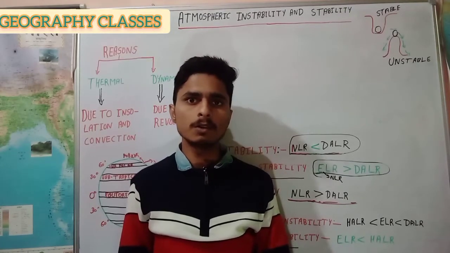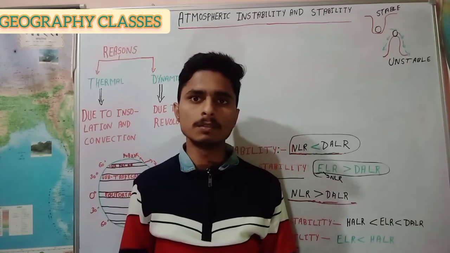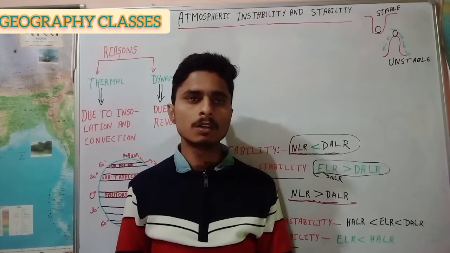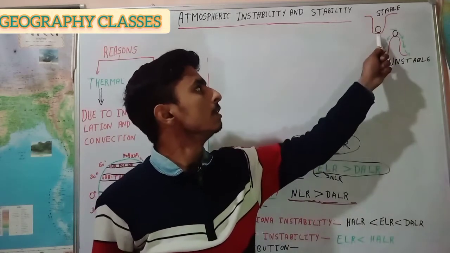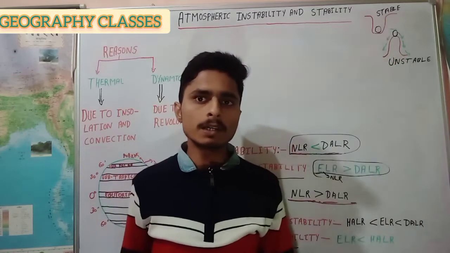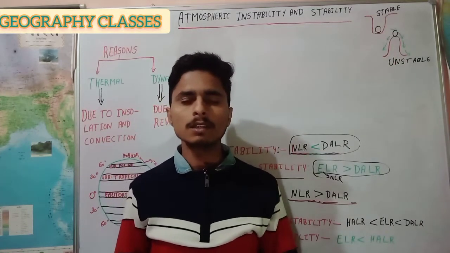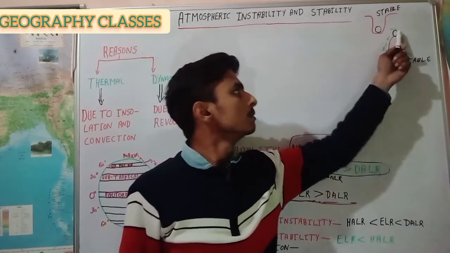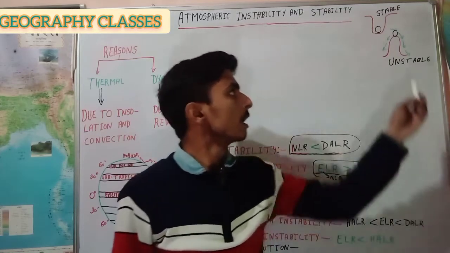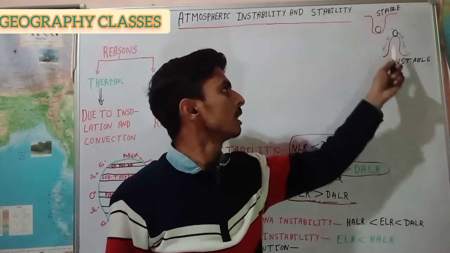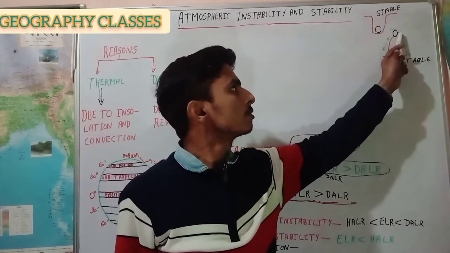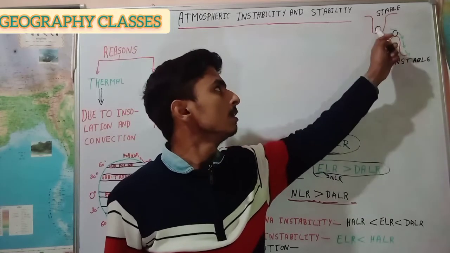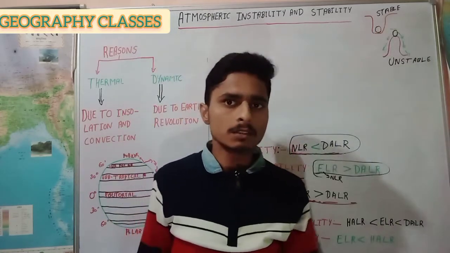Today I will discuss atmospheric stability and instability. Have you ever thought about stable and unstable conditions? Look at this figure. Suppose we put a ball here. If we apply an impetus or impulse to this ball, then there is no displacement. But if we apply the impulse to this ball in either this direction or this direction, then the ball tends to move downward, and it is called an unstable condition, and here this ball is called in a stable condition.